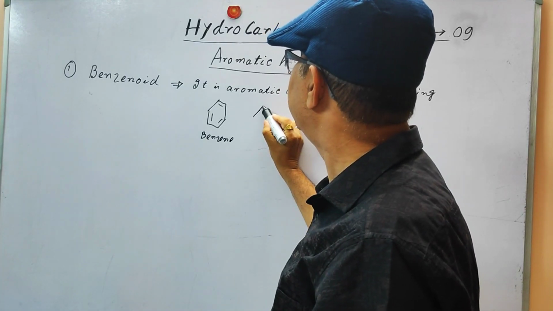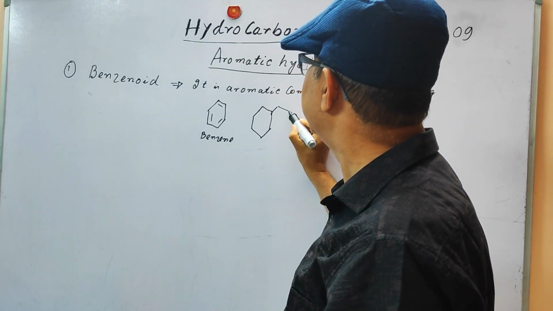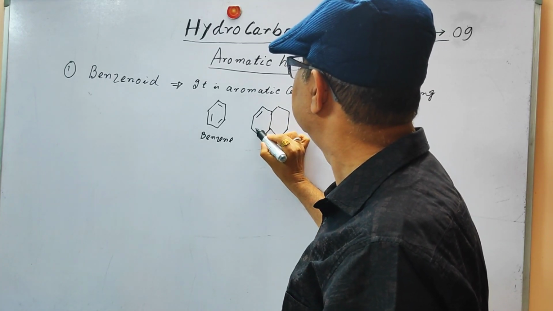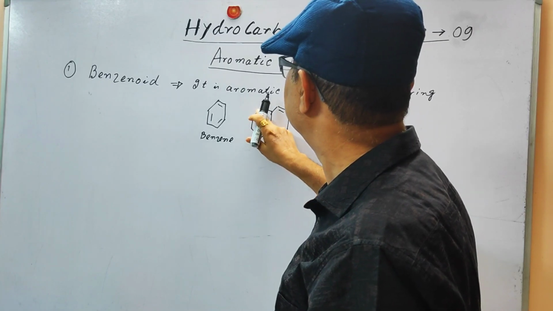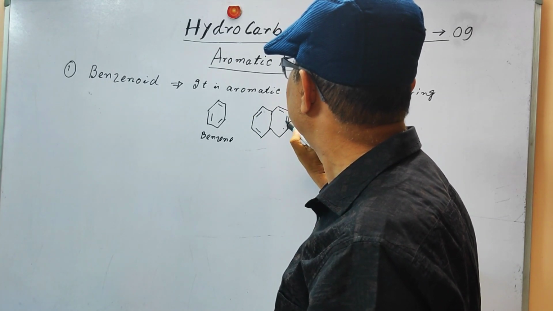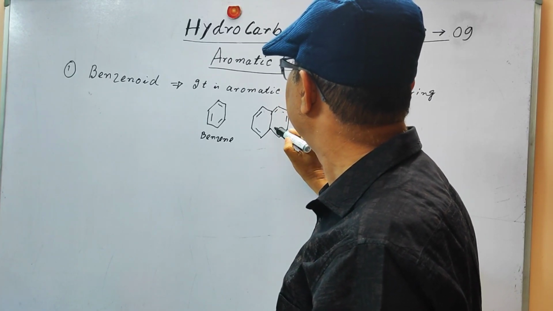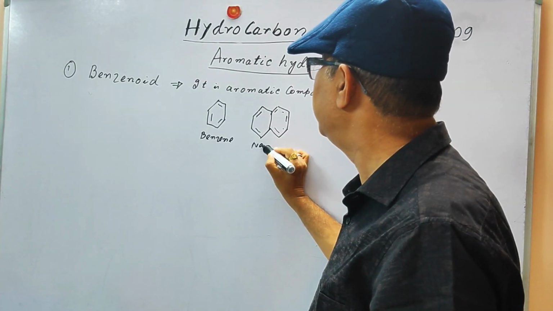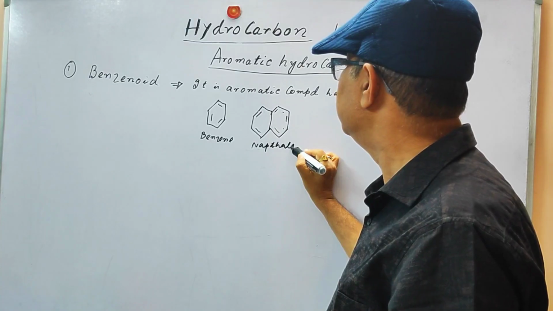Then another very important aromatic compound is naphthalene. This is another benzenoid compound, called naphthalene.